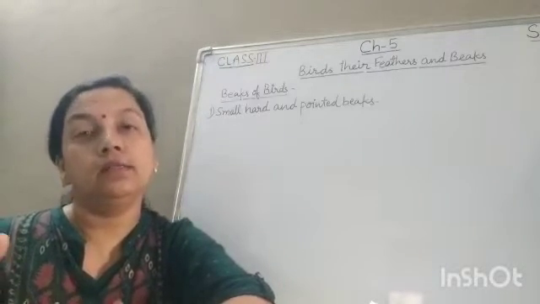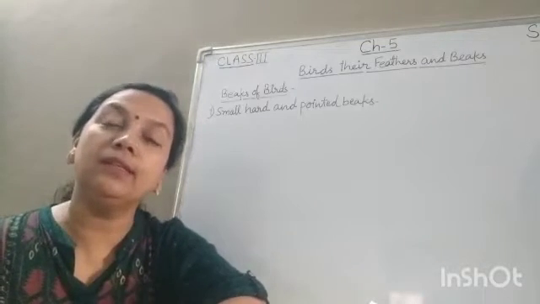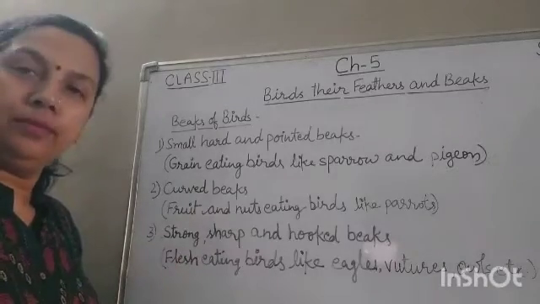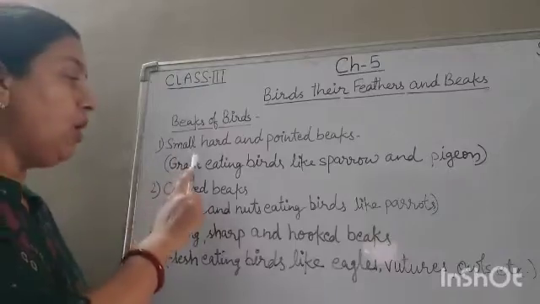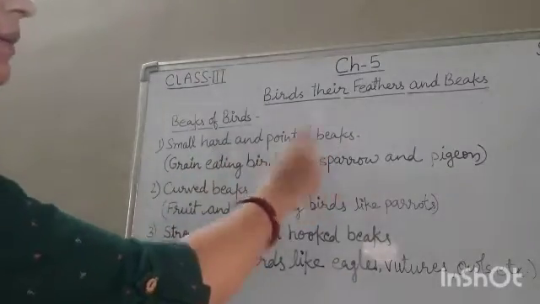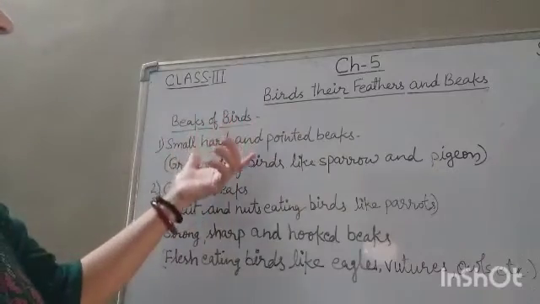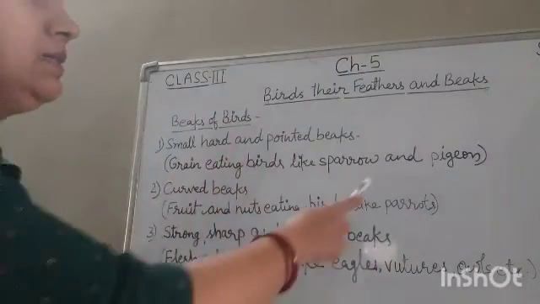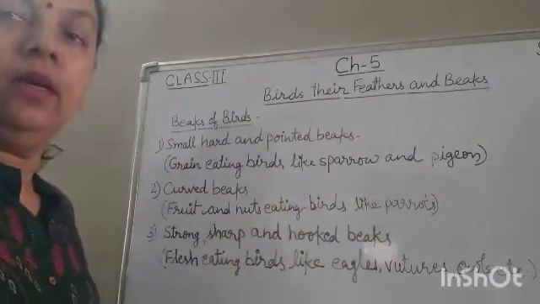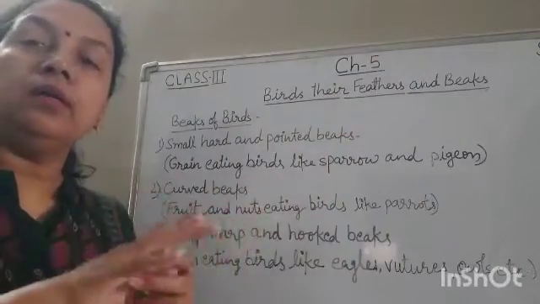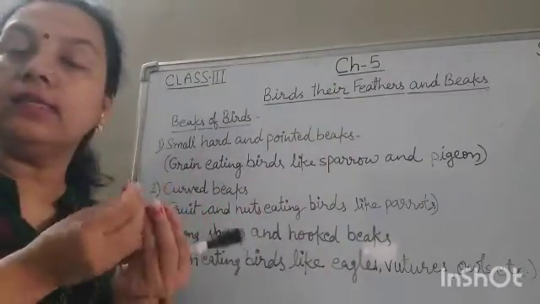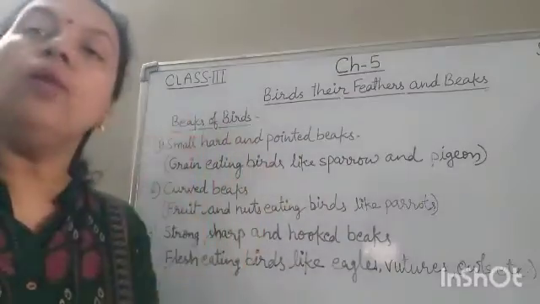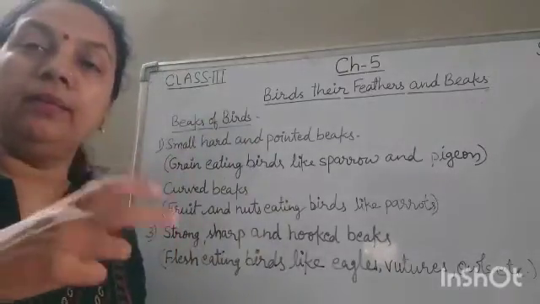Okay, and some birds use their beak to protect themselves from their enemies. Now, children, we will see different type of beaks. Okay, first one is small, hard, and pointed beaks. Okay, these are found in grain eating birds. Grain eating birds like sparrow and pigeon. Now, grain eating birds, they have to crack the seeds, crack the grains. They are very hard. Okay, so they need a hard and pointed beak, not very big but small.